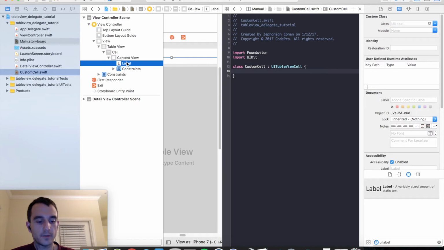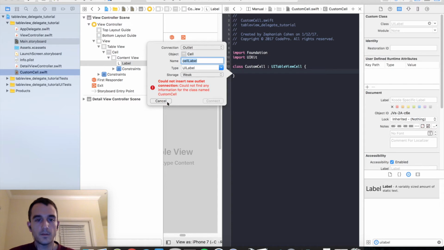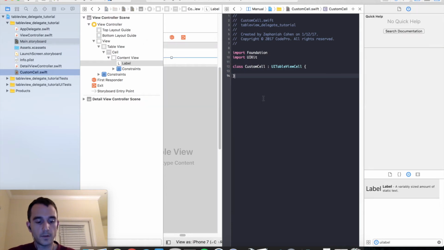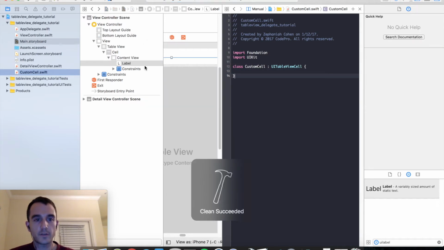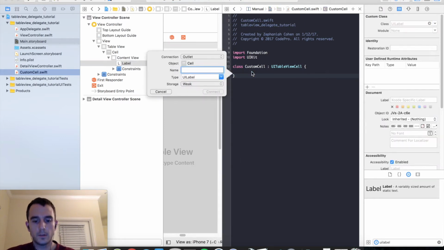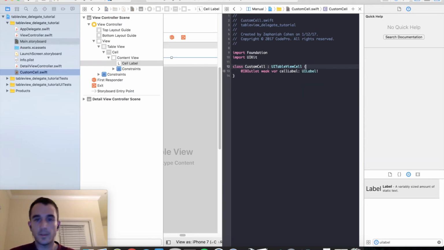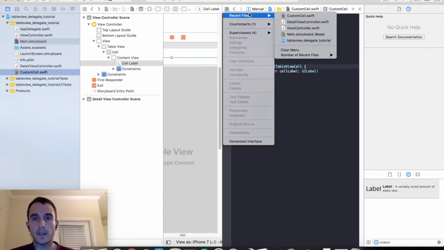Select that label that you just added, hold down the Control key, click and drag, and we'll just go ahead and make an outlet calling this cellLabel. And if Xcode complains, just go ahead, Command-Shift-K to clean the project, and try again. Control, click and drag, cellLabel. There we go.